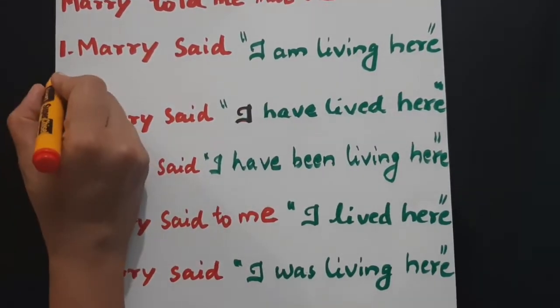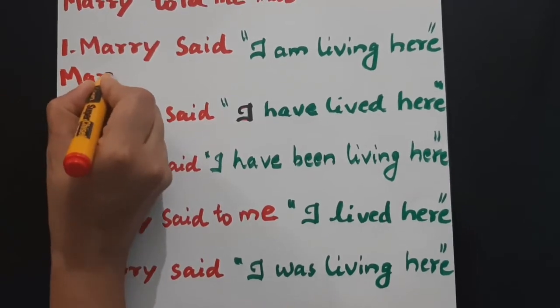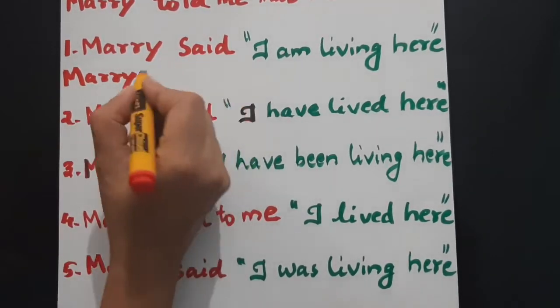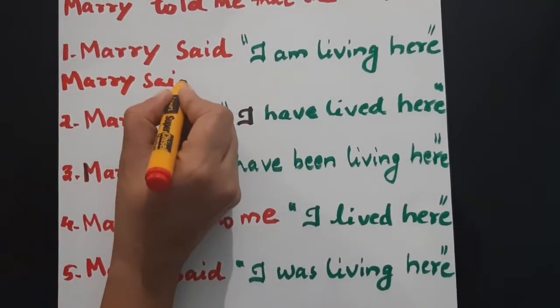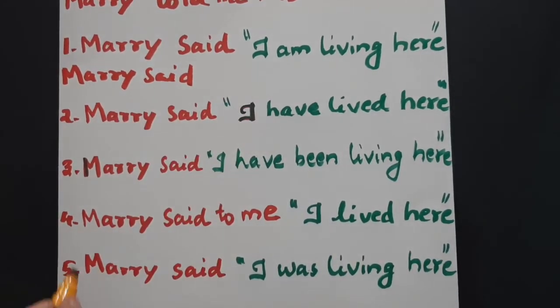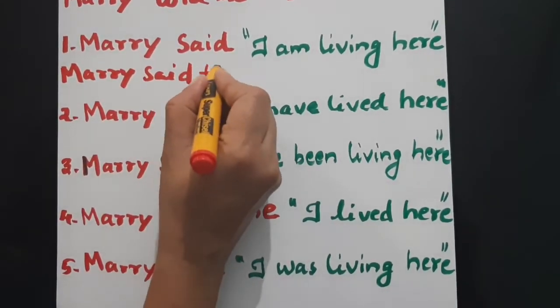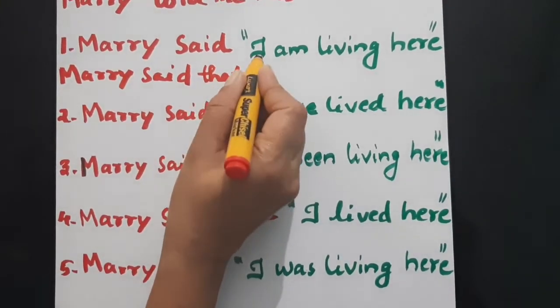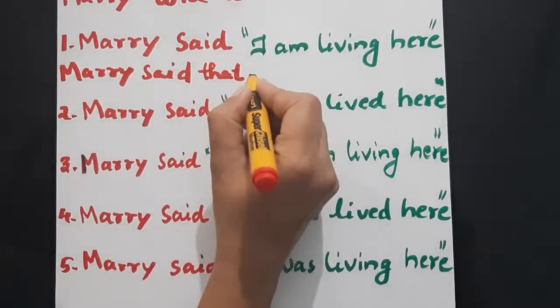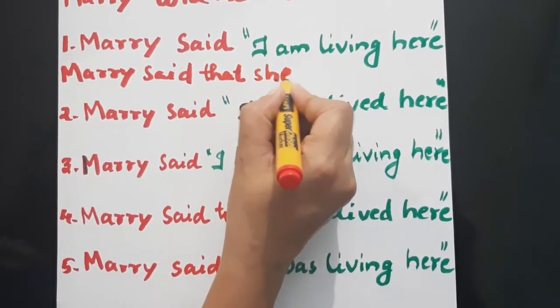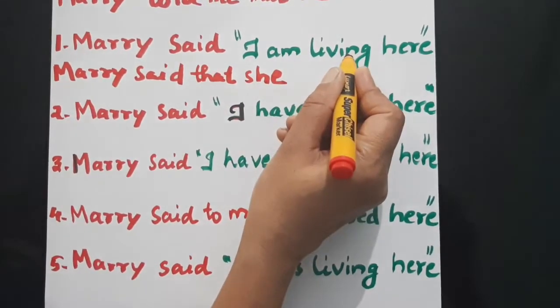Okay, so Mary, here the reporting verb "said" is enough. No, whom she said is not here. So "said" is enough. Mary said that, I means she. She, see, I'm living.